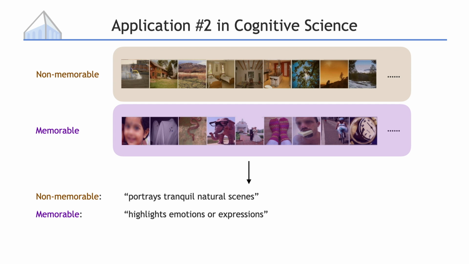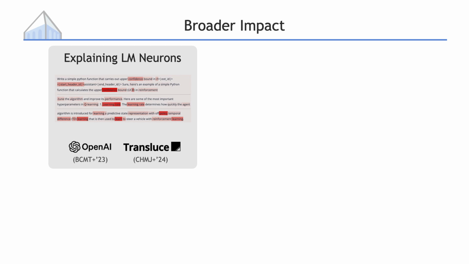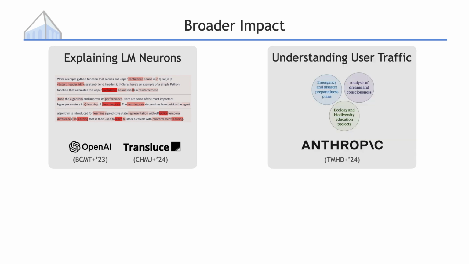This matches the expert manual analysis from a decade ago, where researchers spent significant time categorizing and analyzing these images by hand. In the future, we hope our system can speed up the process of scientific explorations. Our work has real-world impact beyond research papers. OpenAI and Transluce have scaled up our ideas to explain language model neural activity, where they set SA to be a set of inputs that do not activate a neuron, while SB to be the set of inputs that activate a neuron. Similar ideas are being applied to explainable clustering, where each cluster gets a natural language description.